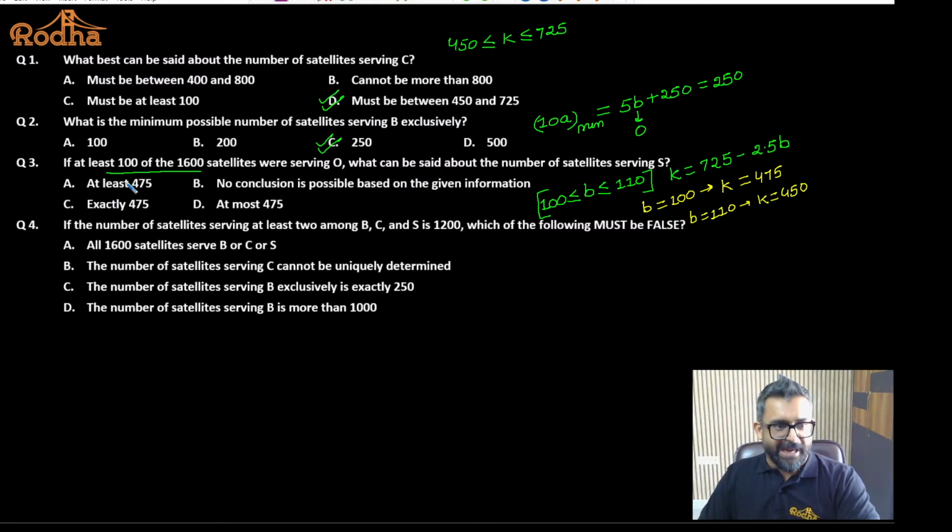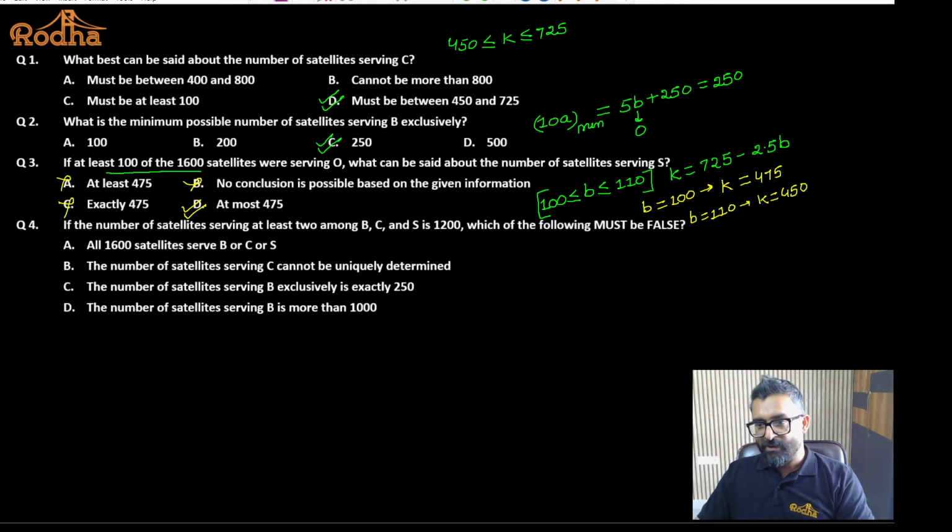Now as per the question, at least 475? No. At most 475? That's correct. We can draw the conclusion, obviously. Maximum and minimum value of K is going to be 475 and 450, because the value of B is more than 100 and less than or equal to 110. Okay. So my answer is D. At least 475 is not the case, because I am getting the maximum value of 475. So it has to be less than or equal to 475. Exactly 475 is not possible. We'll be getting multiple values. No conclusion I can draw, that is again not possible. We have the range of B, so we can find out the value of K also.